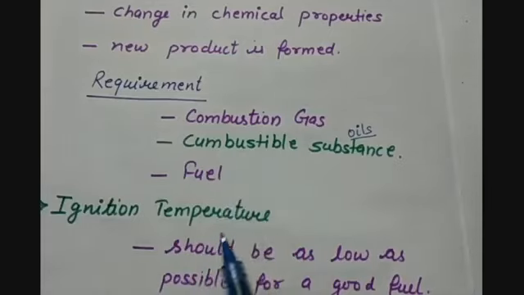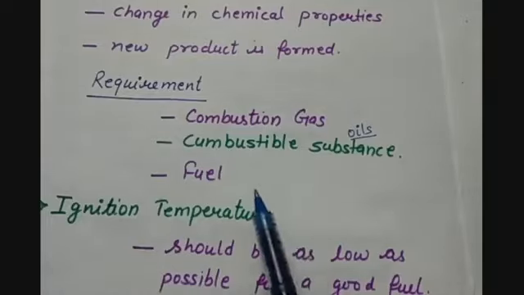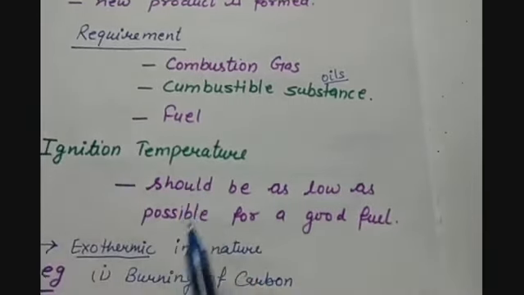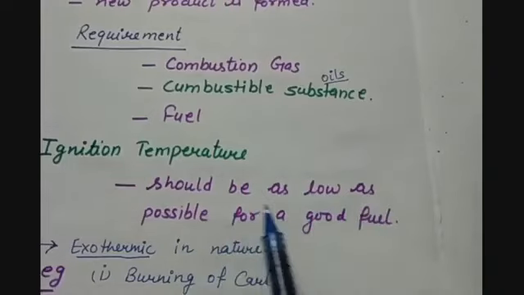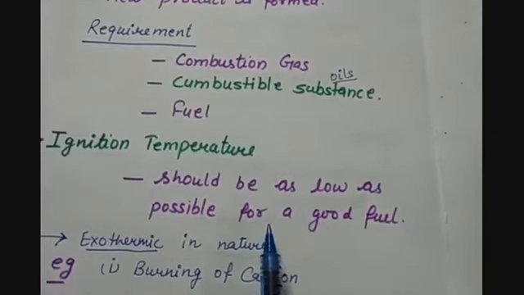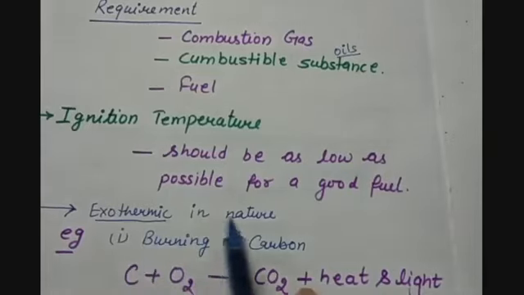And what is the basic requirement of a fuel? It's ignition temperature. Ignition temperature is the minimum temperature at which the fuel gets burned or starts working. So ignition temperature should be as low as possible for a good fuel. And as this is a chemical reaction, a lot of heat is generated in this reaction, or you can say there is a release of large amount of energy when this reaction takes place. So this combustion reaction is an exothermic reaction.